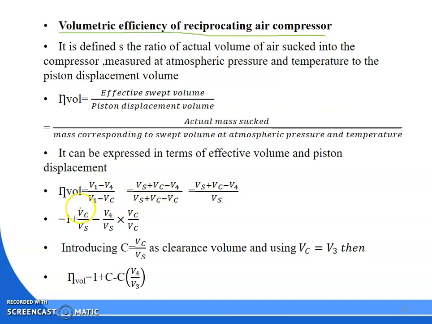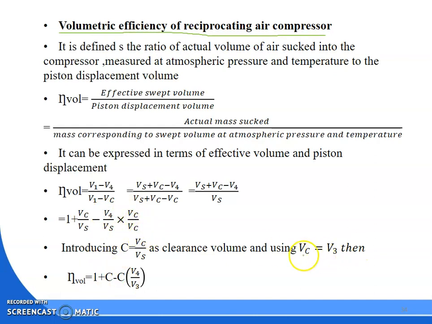So what is V1? V1 is your Vc plus Vs. Then Vc will be cancelled out. So it is Vs plus Vc minus V4, divided by Vs. Vs by Vs is 1, plus Vc by Vs, minus V4 by Vs. To introduce the clearance ratio, I am multiplying and dividing by Vc. So 1 plus Vc by Vs, which is your clearance ratio, minus clearance ratio into V4 by Vc.